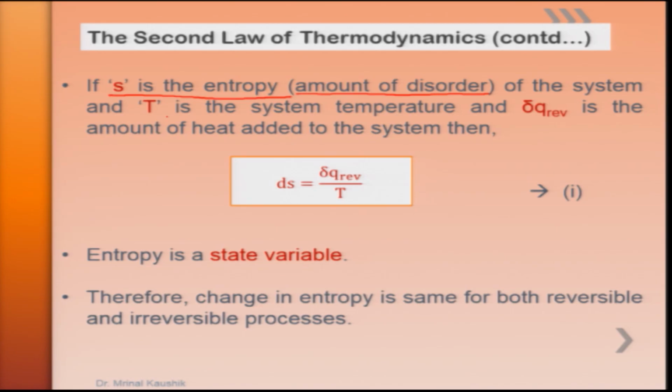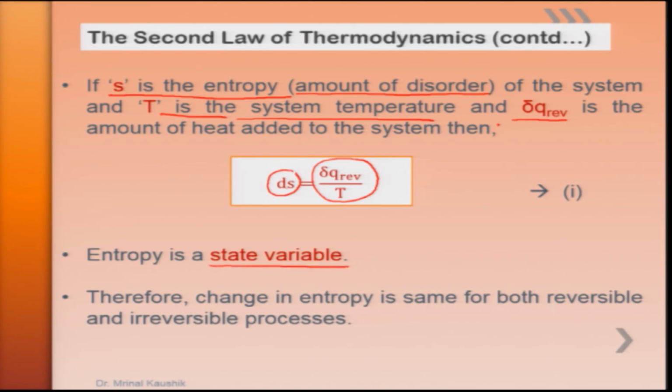Now, if T is the system temperature and del Q is the heat transfer in a reversible process, that is, in a reversible process heat is supplied to the system, then it can be written as ds is equal to del Q reversible divided by T. And since entropy is a state variable, it is represented as ds, again an exact differential.